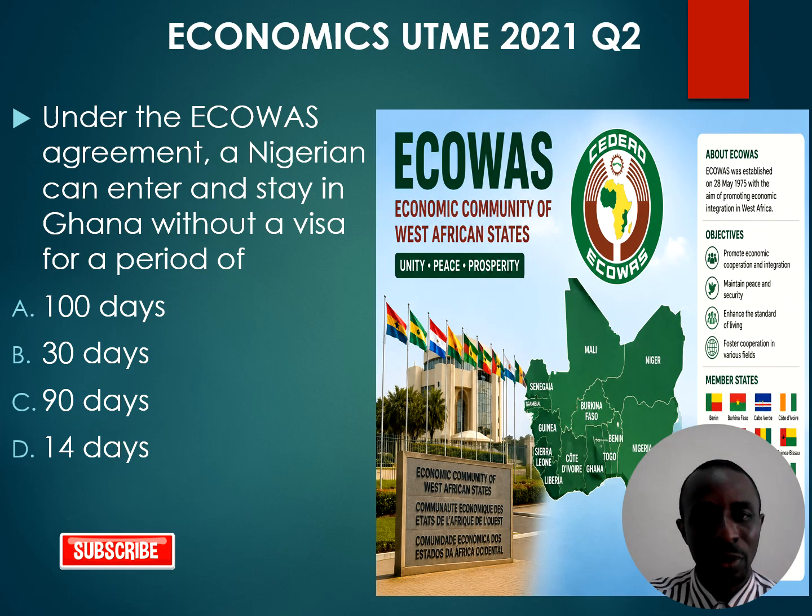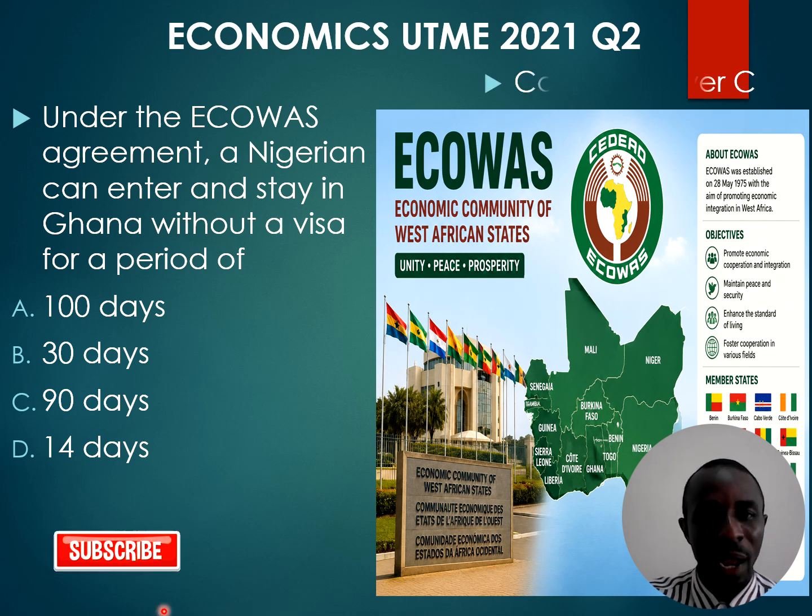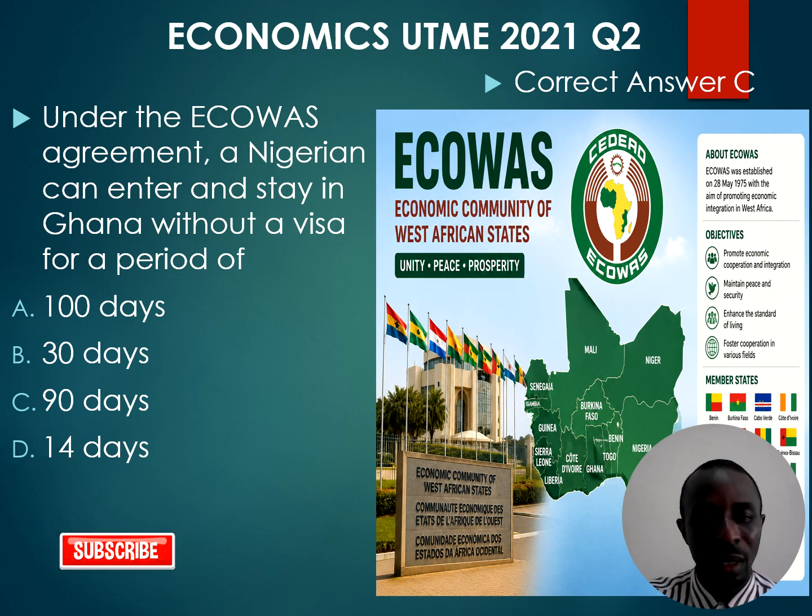Question 2. Under the ECOWAS agreement, a Nigerian can enter and stay in Ghana without a visa for a period of 90 days. That's 3 months. You can stay there for 3 months based on ECOWAS agreement without a visa, but it's just for 90 days.